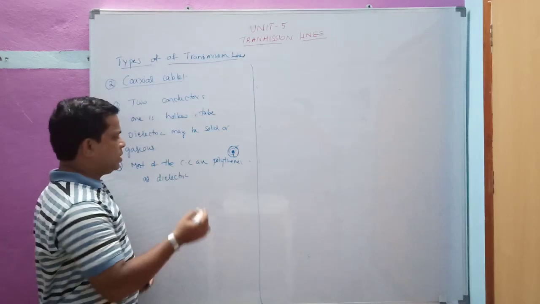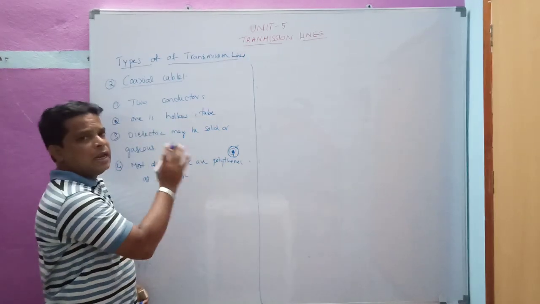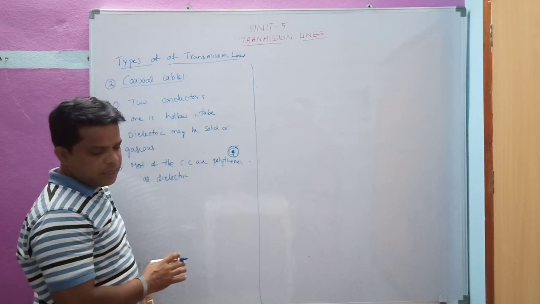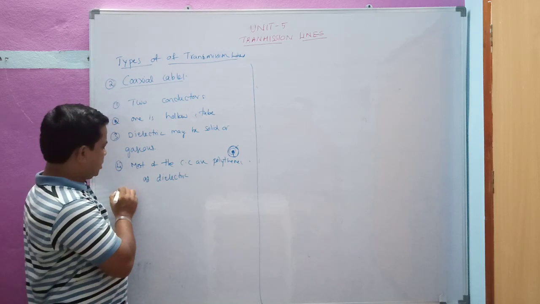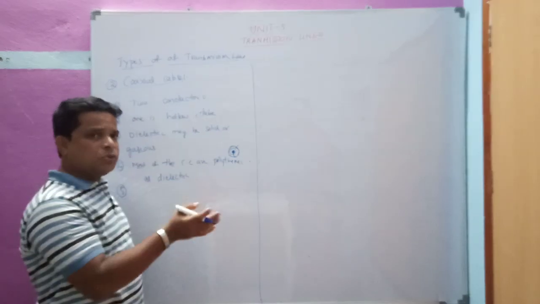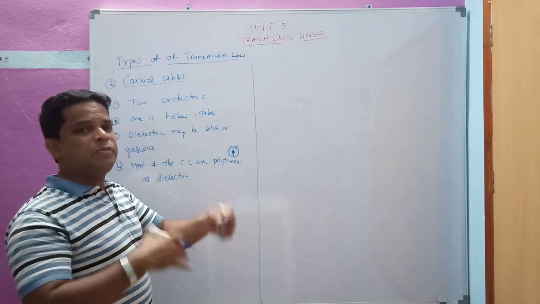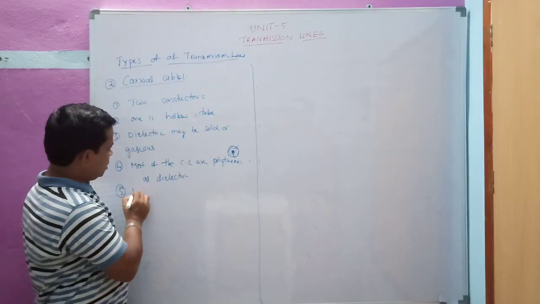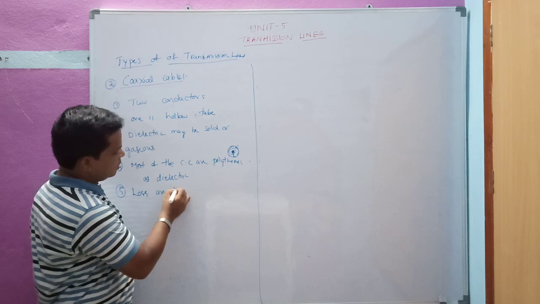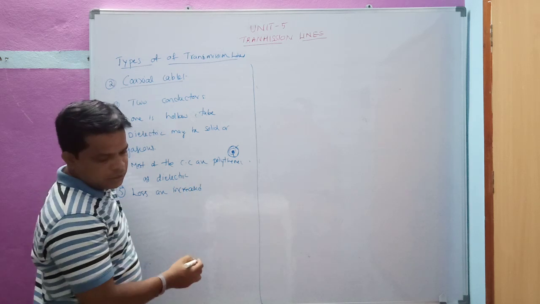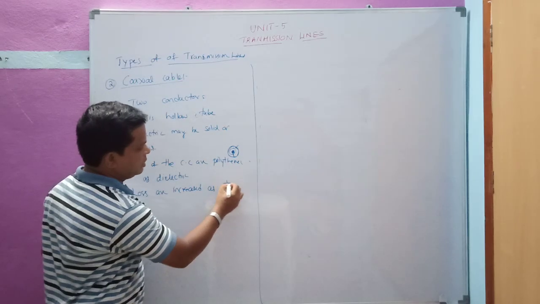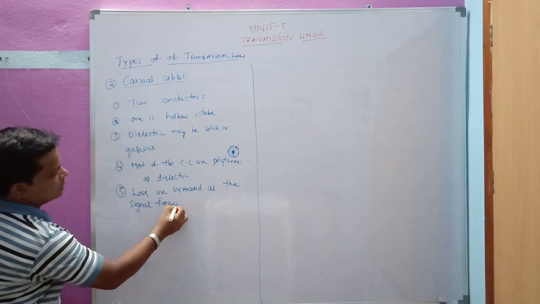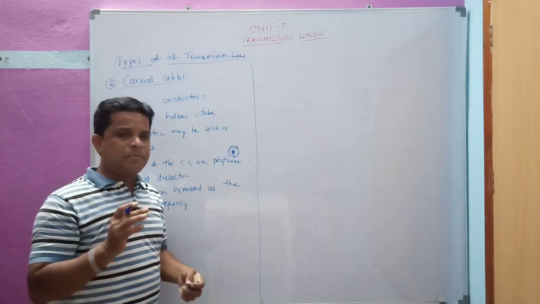Next, the losses are comparatively less compared to the prior one, that is the parallel wire type. The losses in the dielectric increase if we increase the frequency beyond that limit. Losses increase as the signal frequency increases. So what is the main logic here?